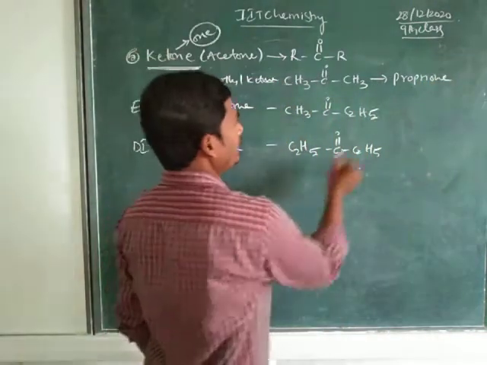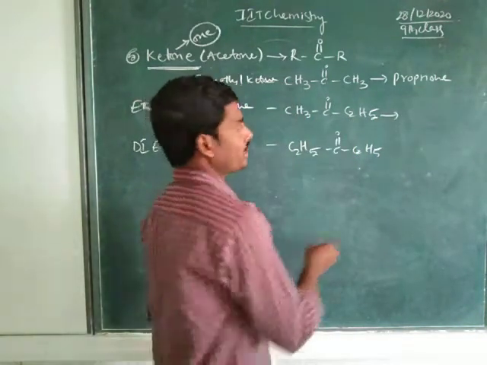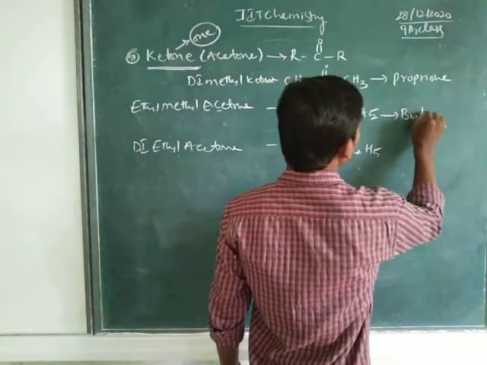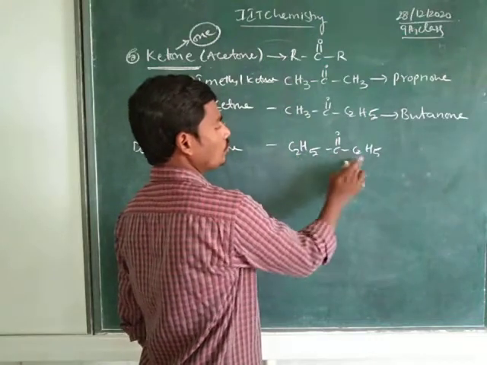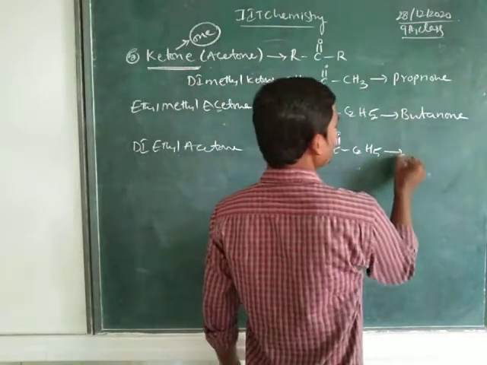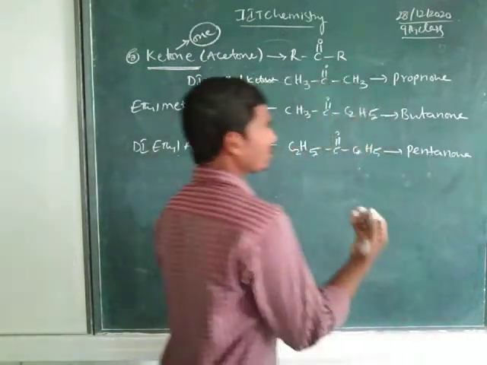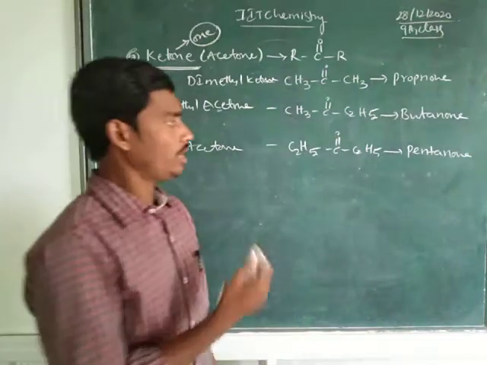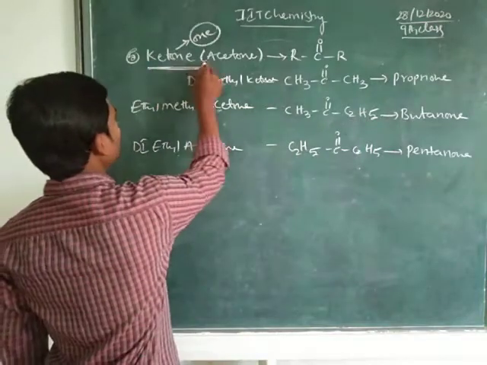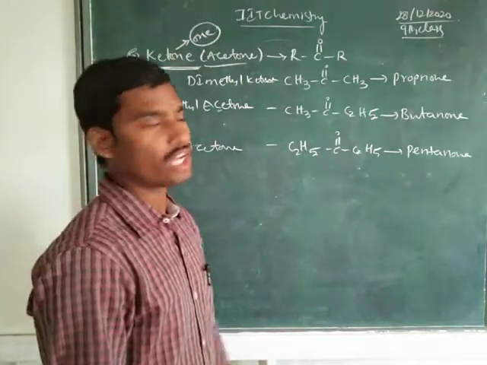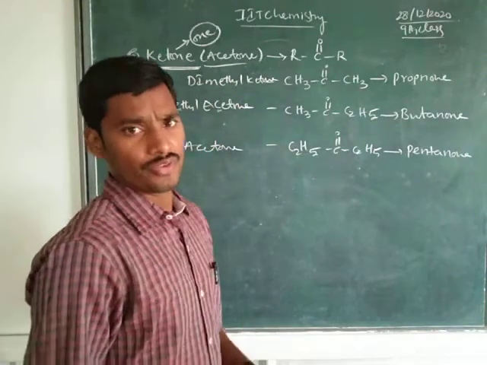And here, totally 4 carbons are there. That's why we consider it as butanone. And here 4 plus 1, 5, see here, pentanone. So like propanone, butanone, pentanone, and hexanone. Right? So these are the examples of acetone or ketone. So this is about the fifth functional group.